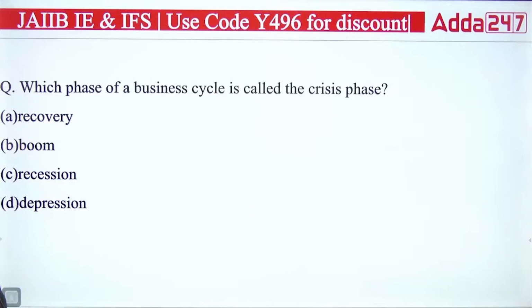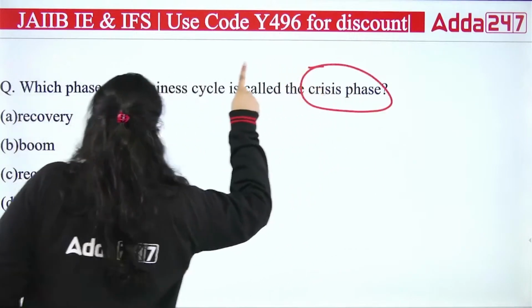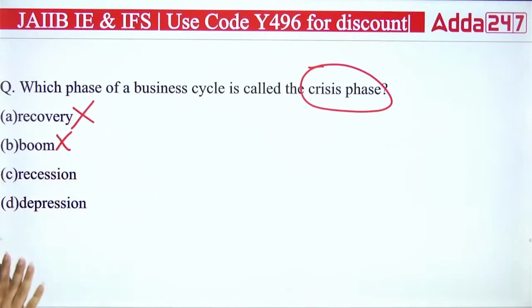Okay, next. Which phase of business cycle is called a crisis phase? Out of recovery, boom, recession, depression, which is the crisis phase? So it's very obvious. Recovery and boom you can easily eliminate because these are not the periods where you find a crisis in the economy. Out of recession and depression, which particular phase is actually your crisis phase? Depression or recession?